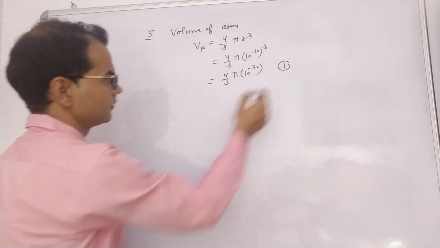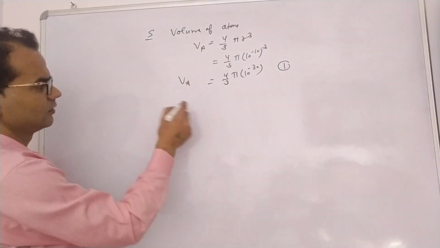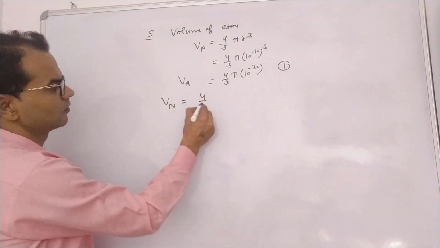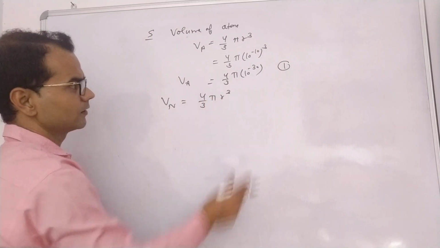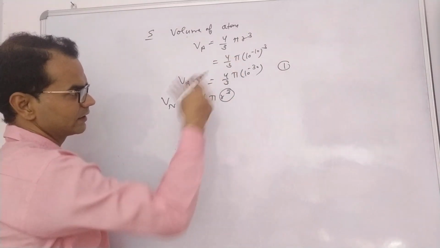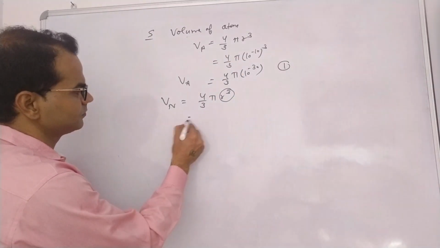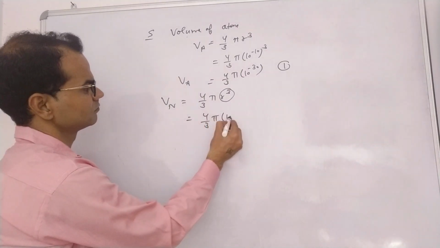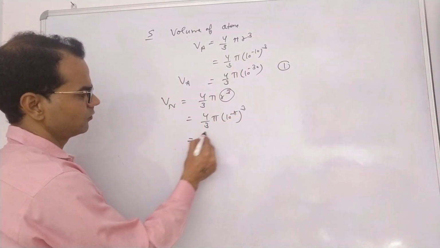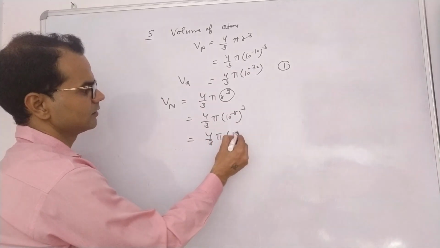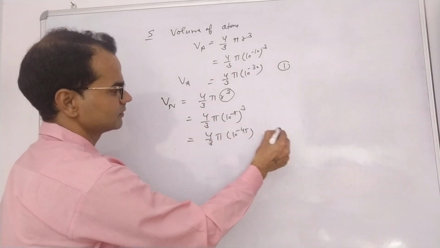This was the first equation, Va. Volume of nucleus is 4 by 3 pi r cube. The radius of nucleus is 10 raised to power minus 15, so 4 by 3 pi 10 raised to power minus 45. This is the second equation.